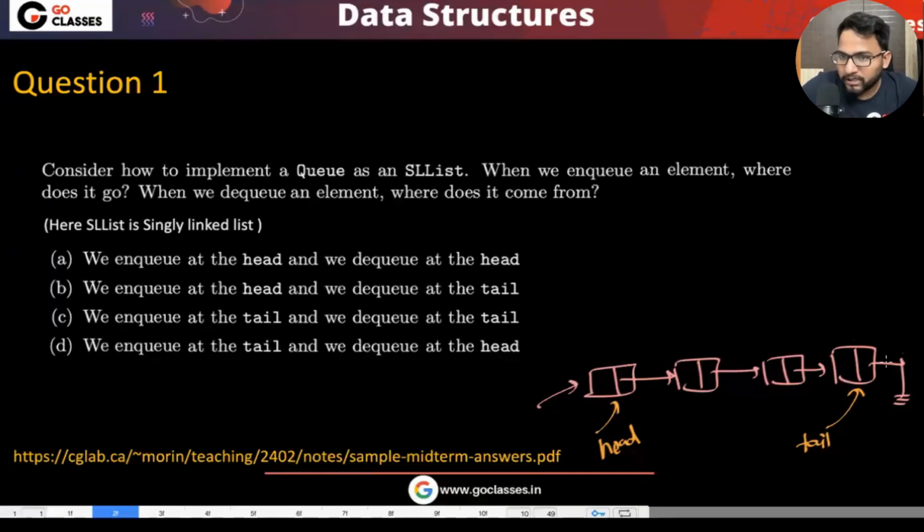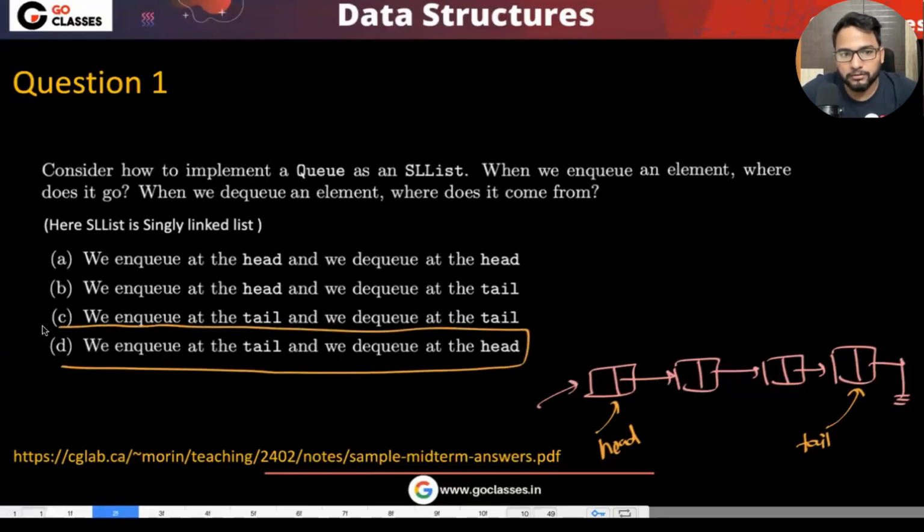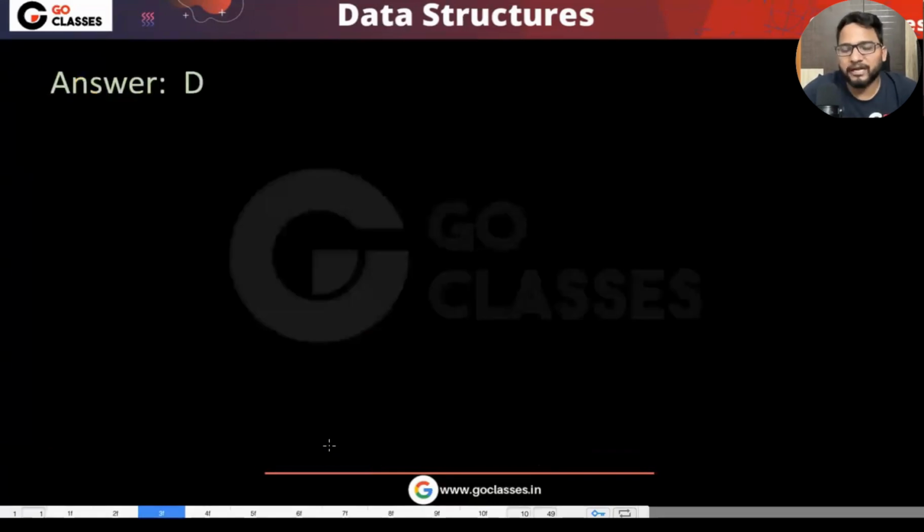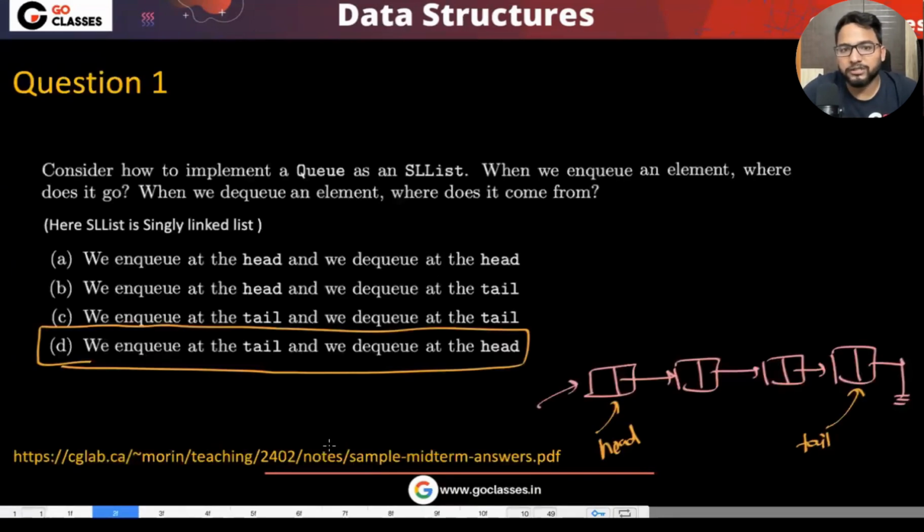You can NQ at the end, right? If you want to NQ, you can definitely NQ here. And if you want to DQ, you can DQ from here. So NQ at the tail and DQ at the head. I think this is a good option. Option D is good. So let's just see the answer. The answer is D. I think earlier there was a typo, but now it is D.